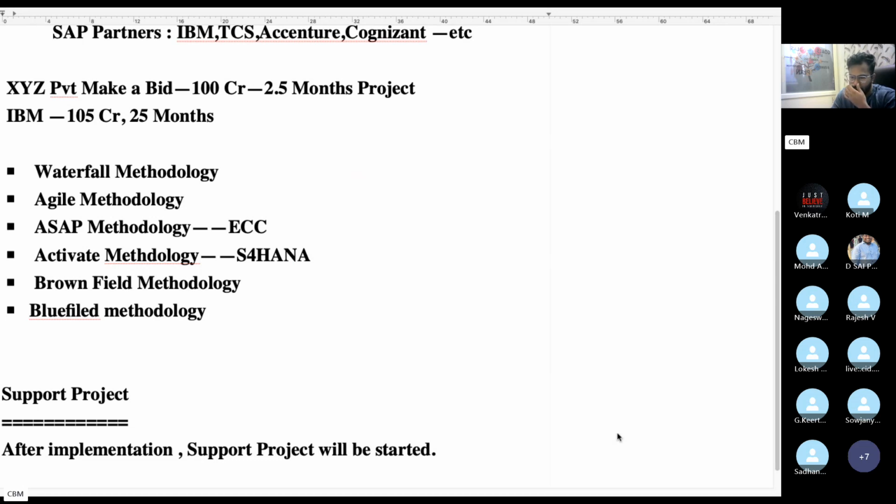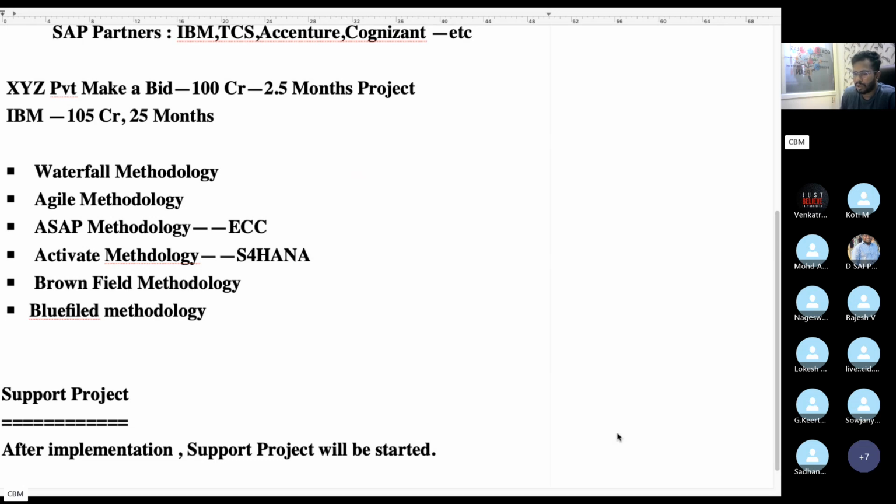Again, XYZ Private Limited makes a bid for the support project. Support project duration should be long, 3 years, 4 years like that. There is a contract between the consulting company and the client XYZ Private Limited. If work is satisfactory, they will extend your contract. If work is not satisfactory, then they look for another support company.